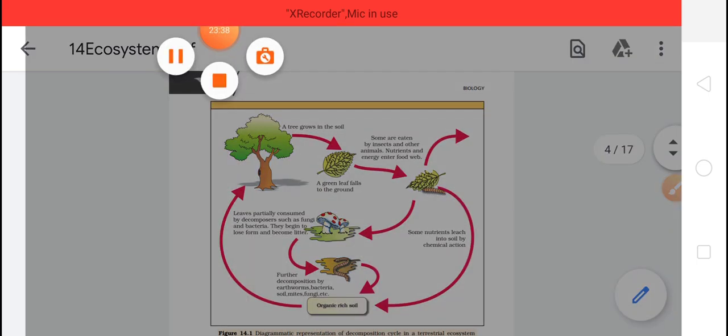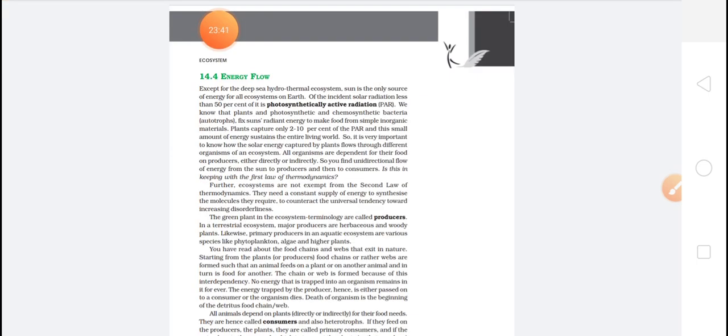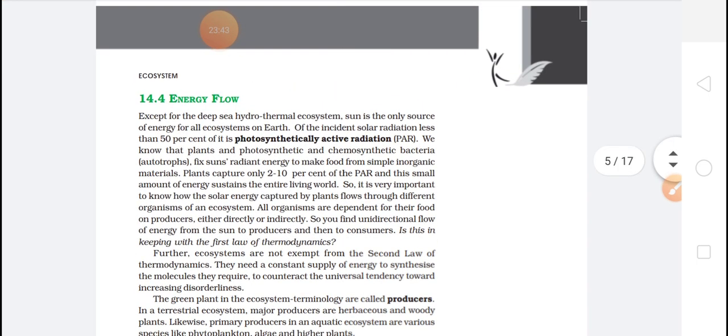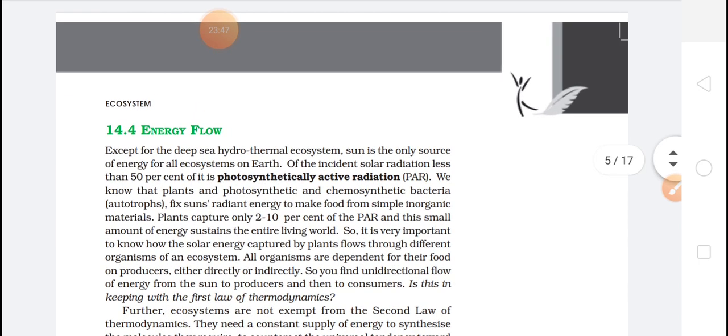Now let's see the next topic. The next one is energy flow. So we have finished with the 2 topics. The third is energy flow, that is the energy flowing from one area to another. Except for the deep sea hydrothermal ecosystem, the sun is the only source of energy for all ecosystems on earth.